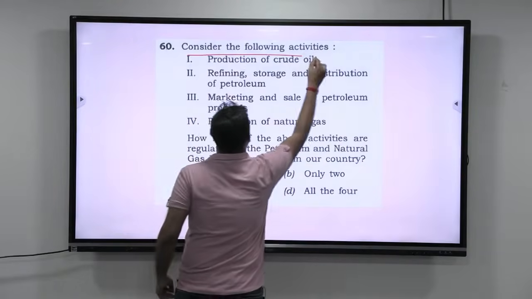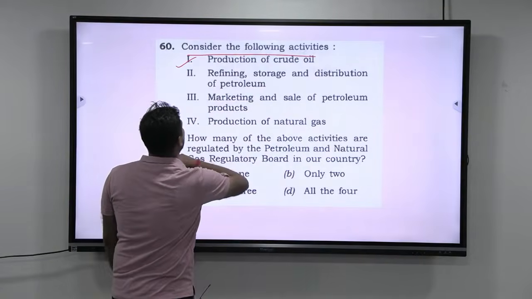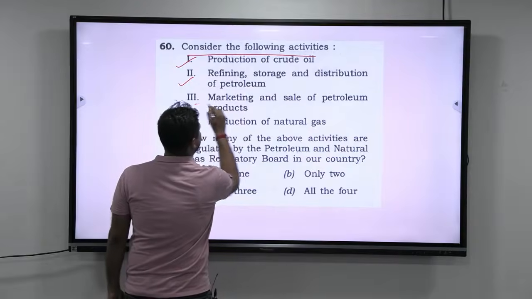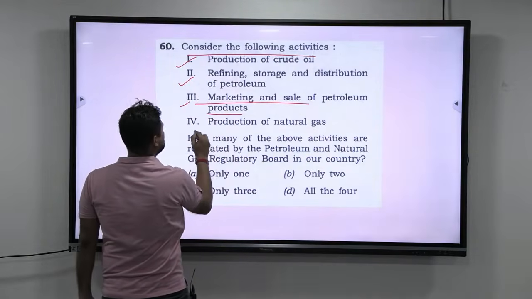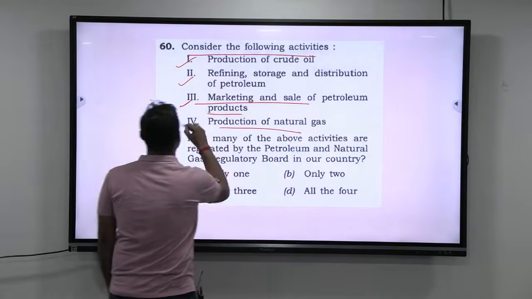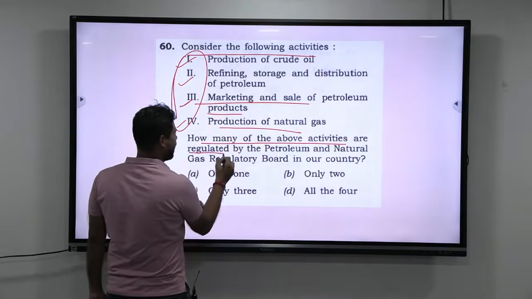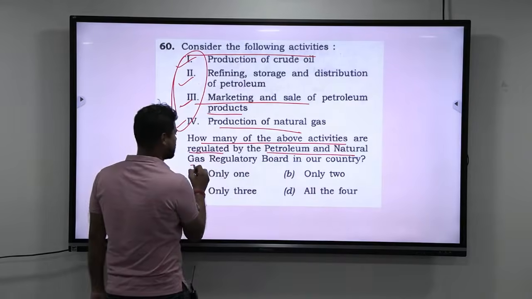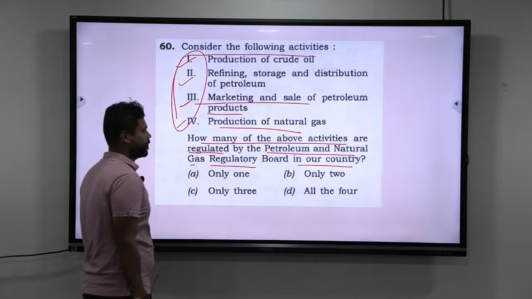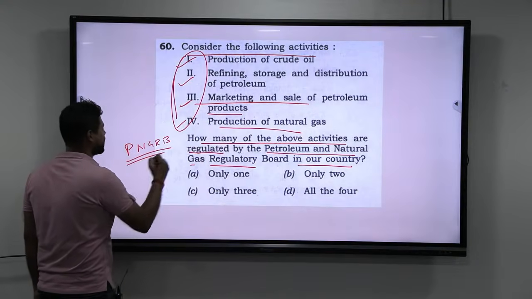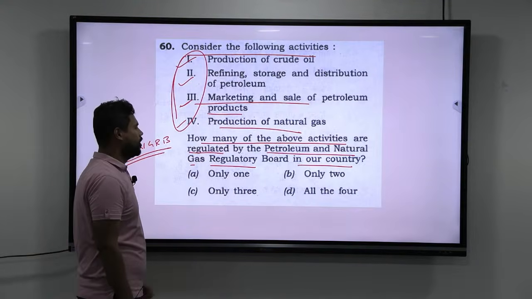Consider the following activities: production of crude oil, refining, storage and distribution of petroleum, marketing and sale of petroleum products, production of natural gas. So you have 4 statements here. How many of the above activities are regulated by the Petroleum and Natural Gas Regulatory Board in our country? Okay, that is PNGRB, the Petroleum and Natural Gas Regulatory Board.